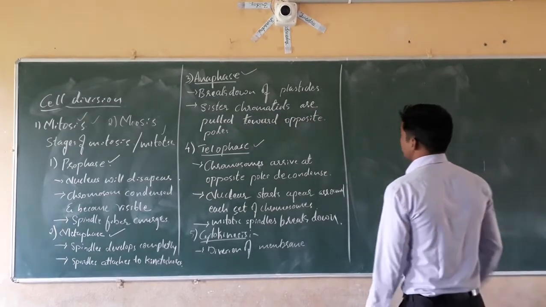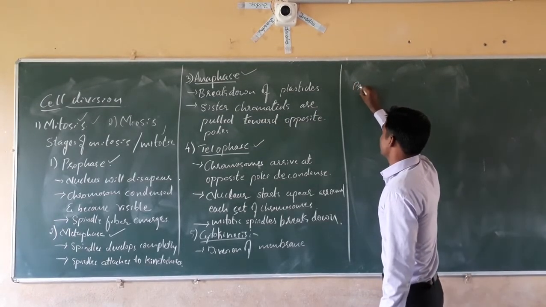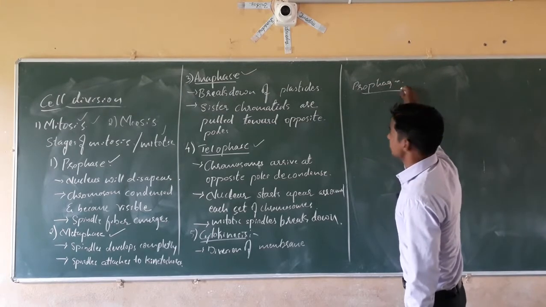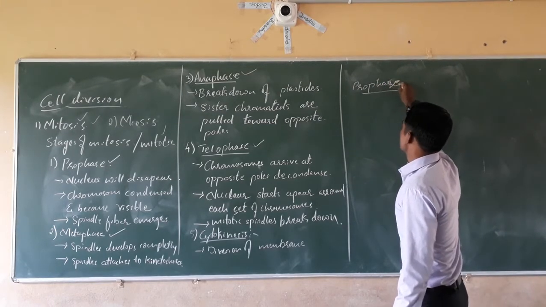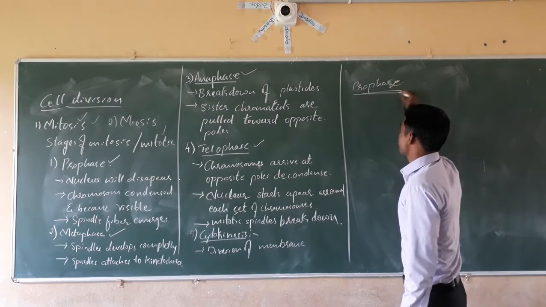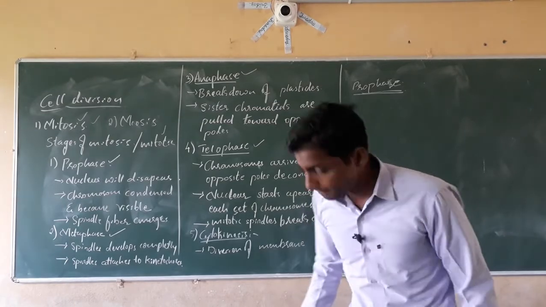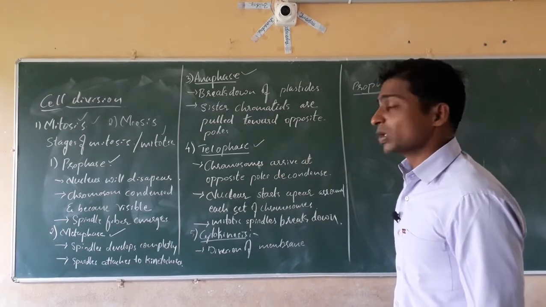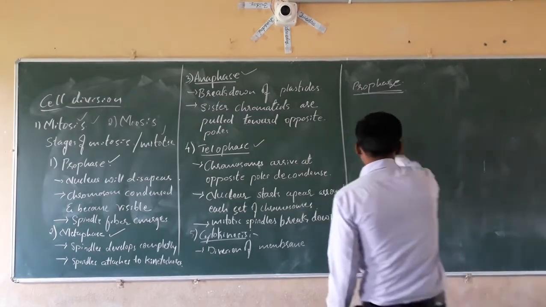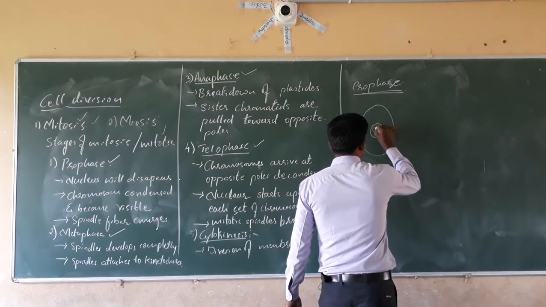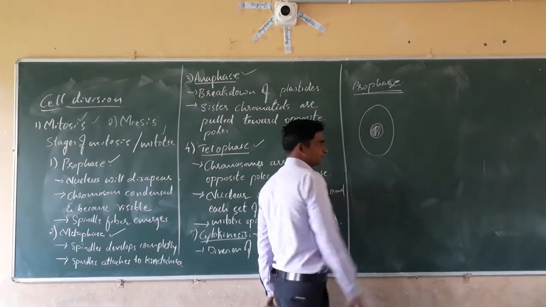Next, what happens in prophase? Suppose here the nucleus is present and the chromatin network is present here.